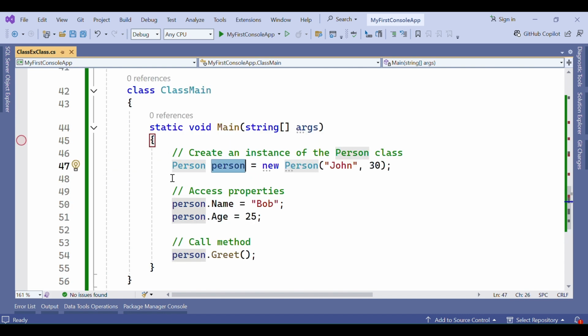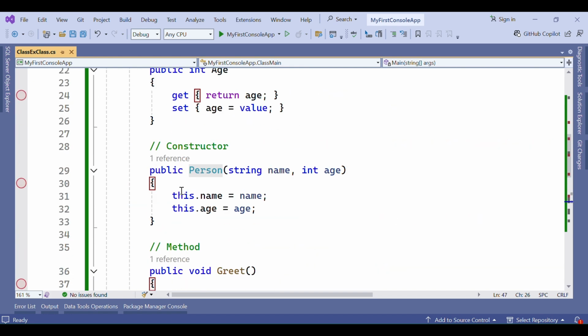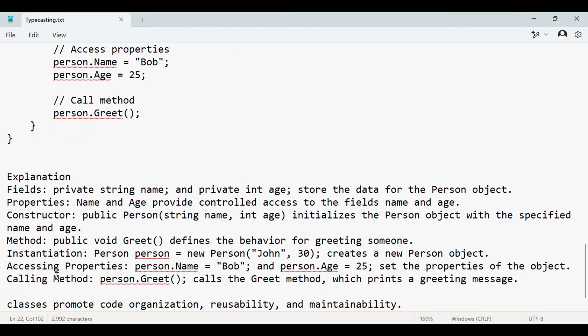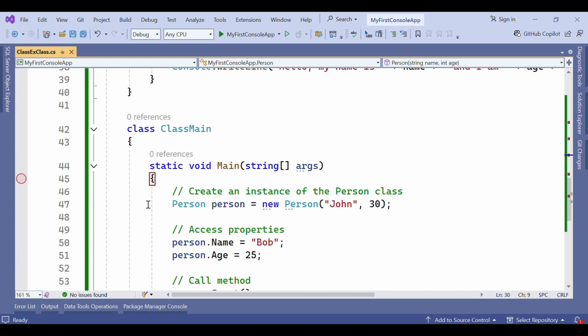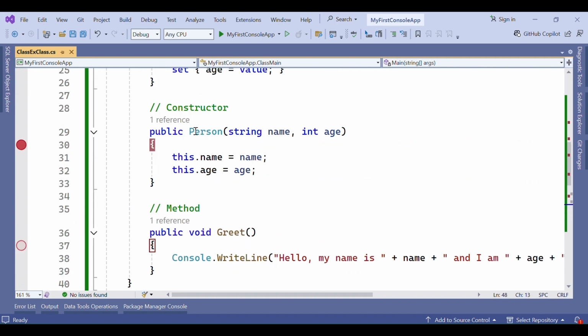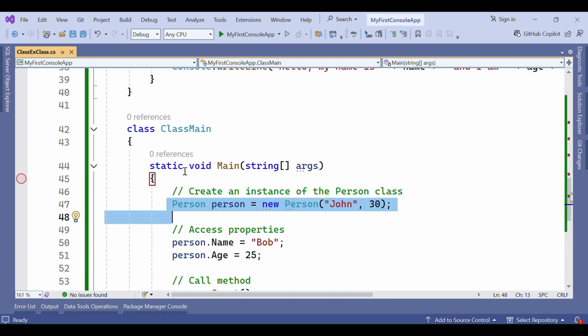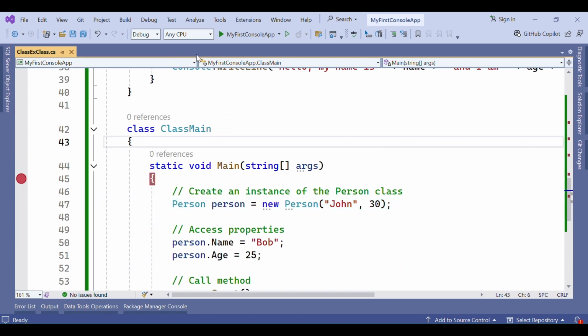So how will we check? Whenever we create an instance of that class, at the same time this constructor is going to be executed. So what is this constructor? It initializes the Person object with the specified name and age. A constructor is nothing but a special method called when an object is instantiated. So whenever this object is created, this constructor will be called. Let's see by executing it.